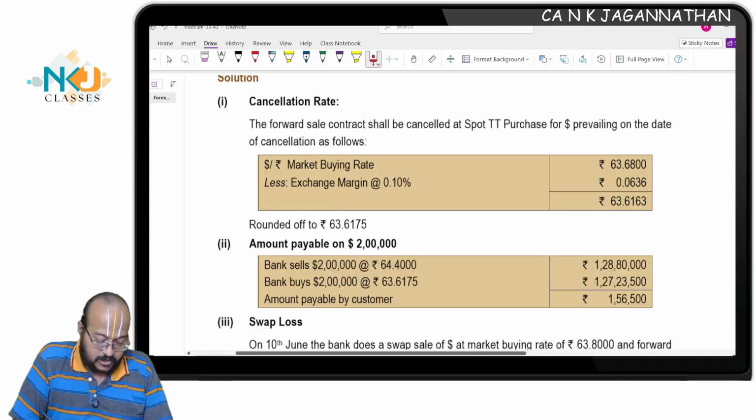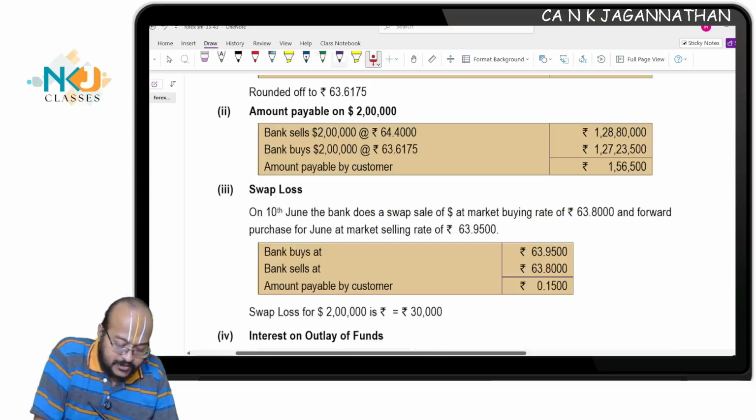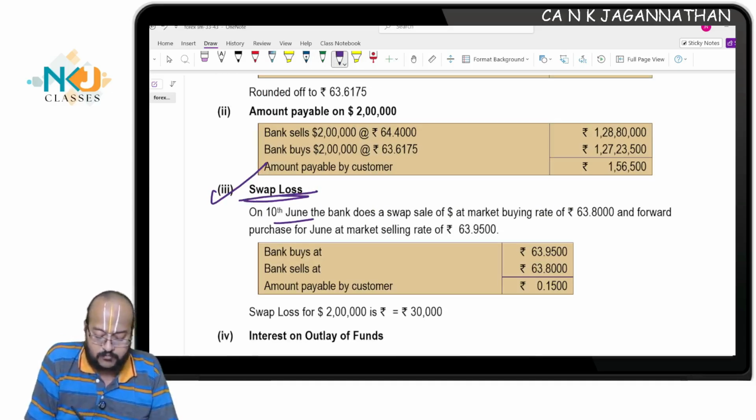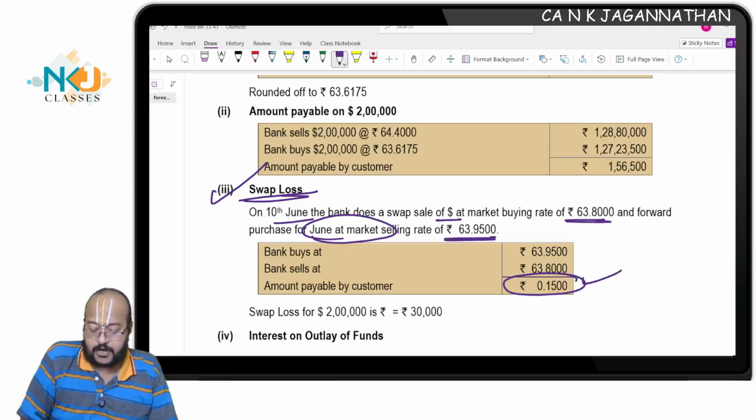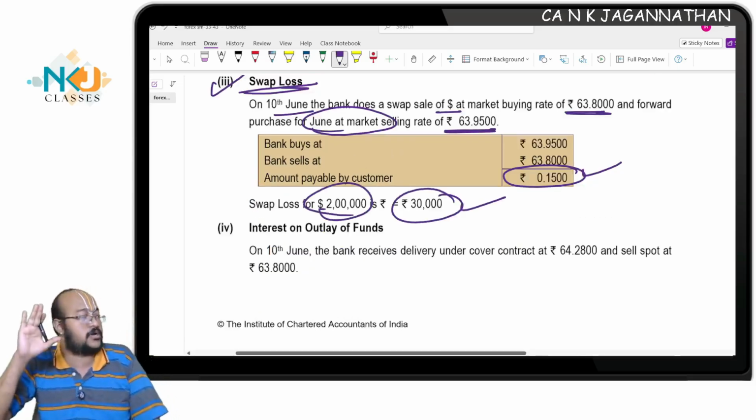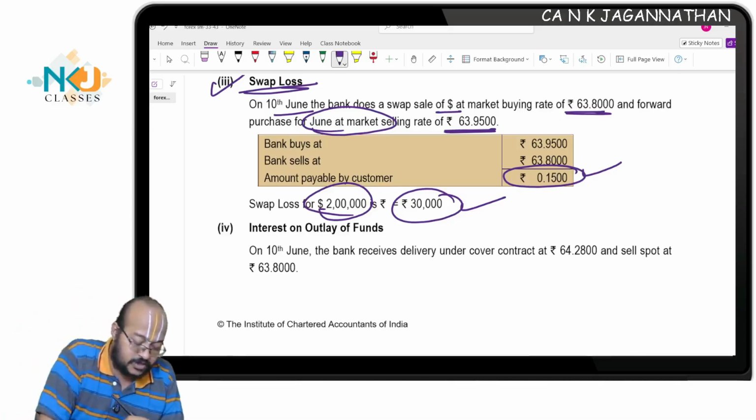Okay, so see here, this I will discuss in a different order. No issue, here swap loss is there. On 10th June, the bank does a swap sale of dollar at a market buying rate of 63.8 and a forward purchase for June at a market selling rate of 63.95. The differential amount is the swap gain loss, 0.15. For $2 lakh it is 30,000.